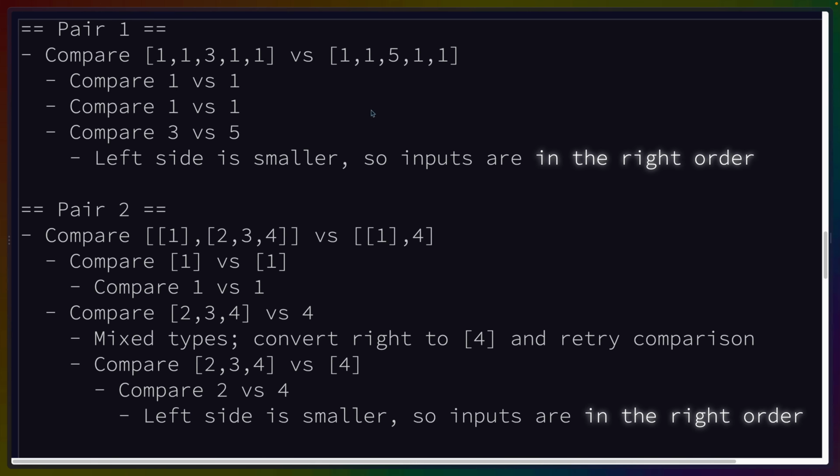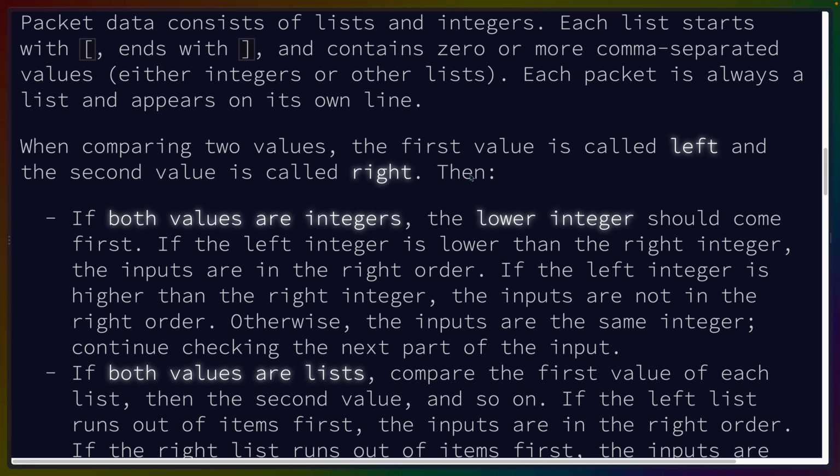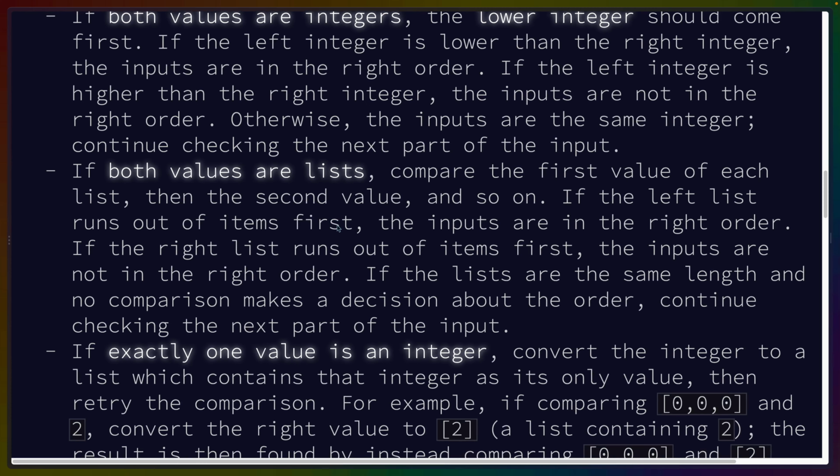Yep, conversion to a list, etc. It's kind of like it mixed up the equality logic with the process of checking. So if the left integer is higher than the right integer, the inputs are not in the right order. Otherwise, if the inputs are the same integer, continue checking. If the left list runs out of items first, the inputs are in the right order. If the right list runs out of items first, the inputs are not in the right order. So I guess we could abuse the Ord instance to be able to write a partial ordering, which I think will be valid, compared to the PartialOrd instance we wrote on day, I don't know, 6 or whatever, which wasn't technically valid. It was just kind of a hack.